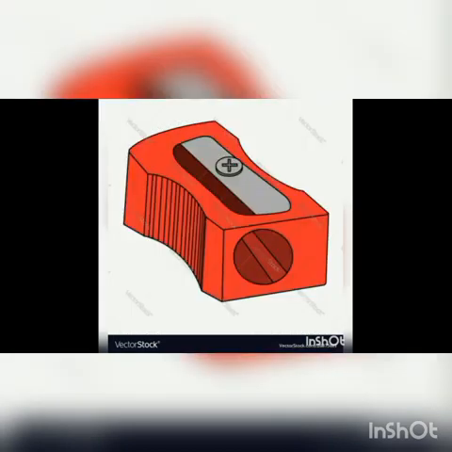And this is a sharpener. It is a non-electrical machine. It does not need an electrical power to do this work. What is the color of sharpener? Red. Very good.